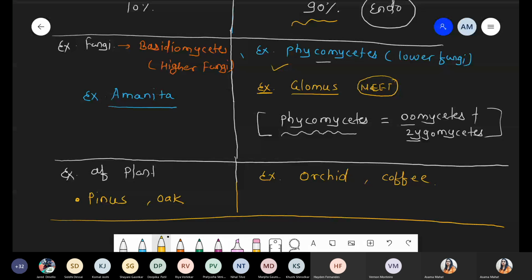So should I continue the next part? These are some information with respect to mycorrhiza, a mutualism example. Now I am taking another mutualism example, that is lichen.